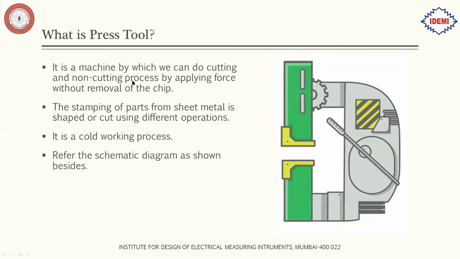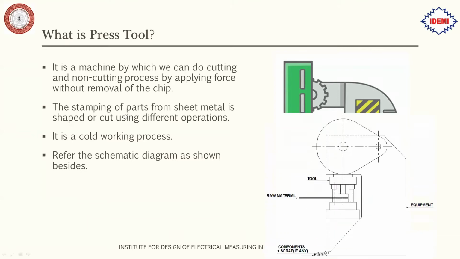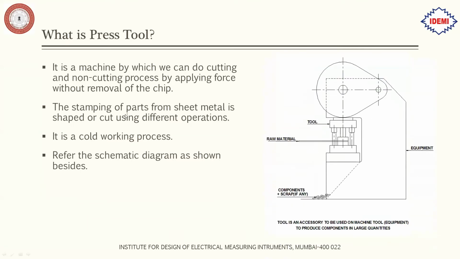I will refer to the schematic diagram on the right side. This is the tool. You can see over here this is the raw material which we are feeding. This is called the press die or the tool.